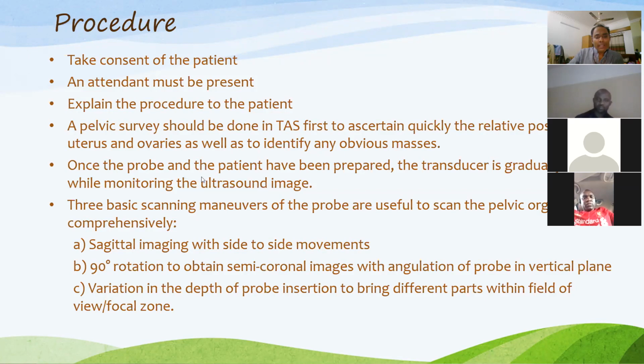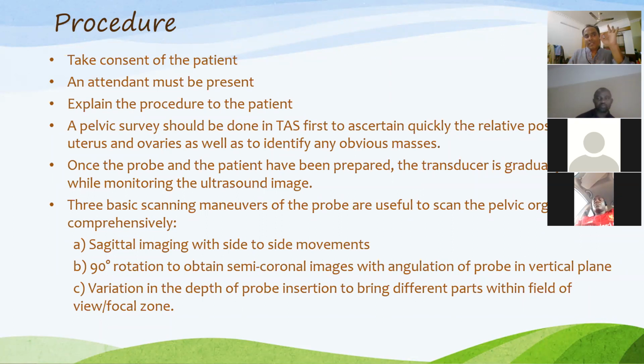Once the probe and the patient have been prepared, the transducer is gradually inserted while monitoring the ultrasound image. Now you are going to introduce your transducer, and when you do, just watch the screen to see what is coming in front of you, just like you are sitting in a train and the train is going and you see the scenery outside.